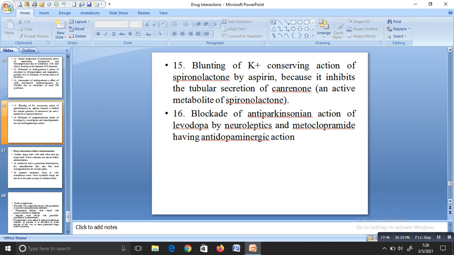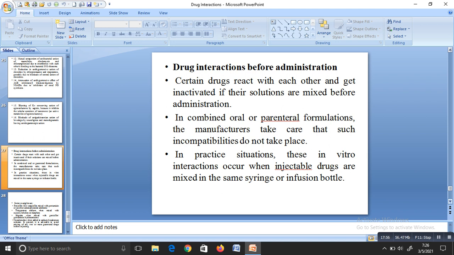Finally, we have the drug interactions occurring before drug administration. You may think, how does drug interaction occur before drug administration? In parenteral preparations, if you are mixing two injections together, some will interact with each other and drug interaction occurs. So certain drugs will react and get inactivated if they are mixed before administration. If you are mixing them together, the drug will get inactivated and interaction occurs.